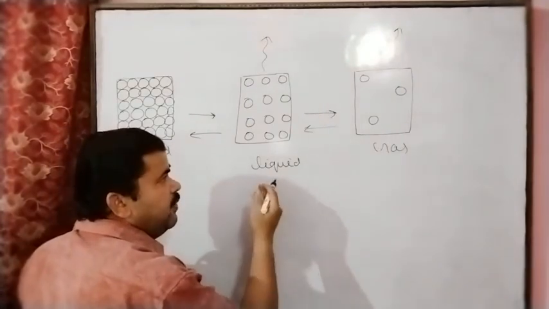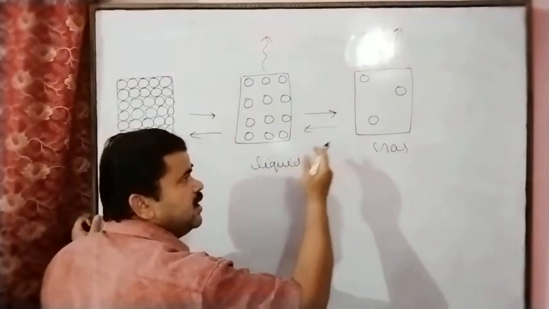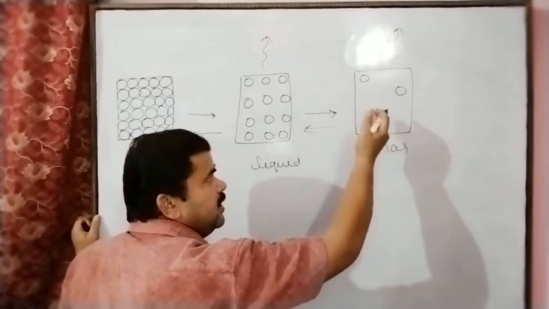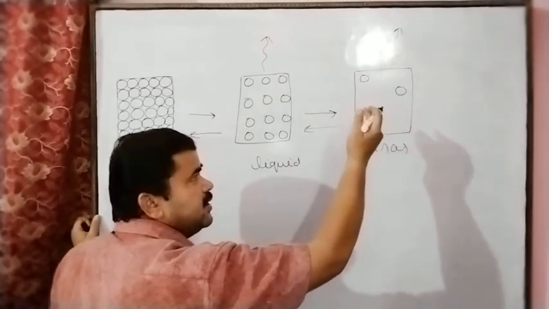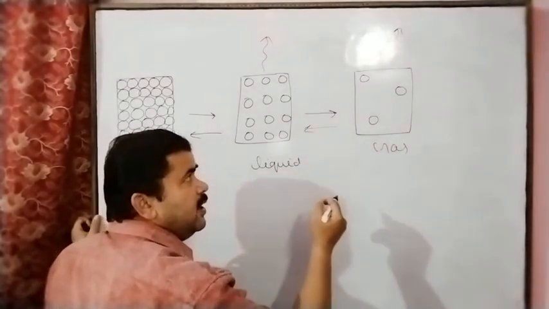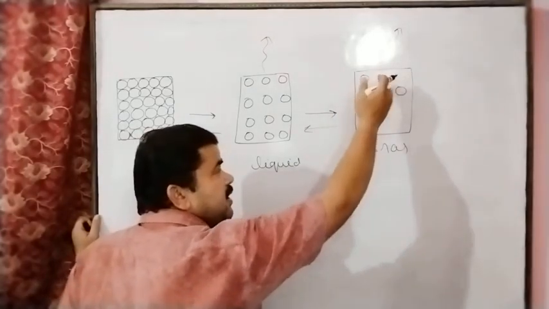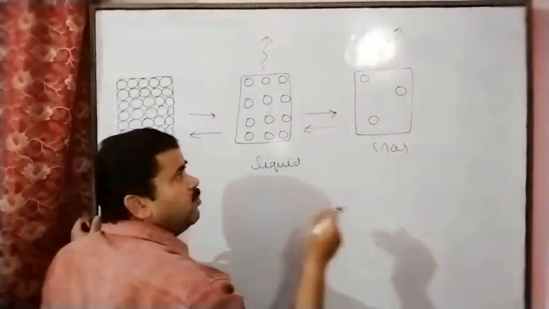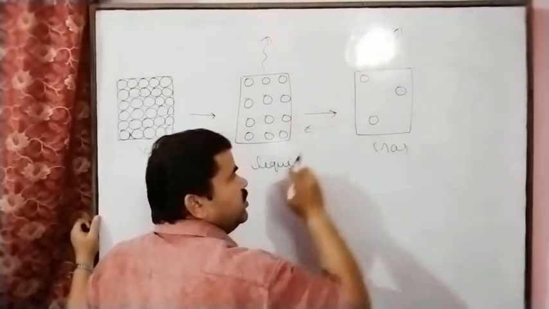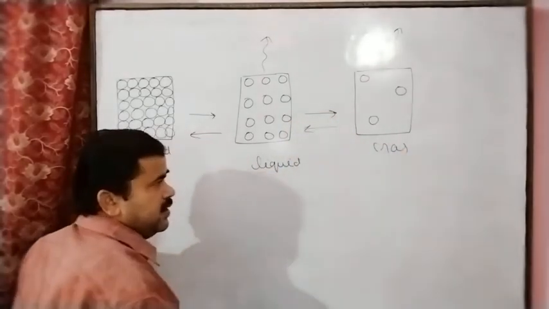And again, if we heat the liquid state, it will change into the gaseous state, because the interparticle force of attraction decreases and the interparticle spaces increase more, because there is more storage of energy. So that's why the liquid changes to the gas state.